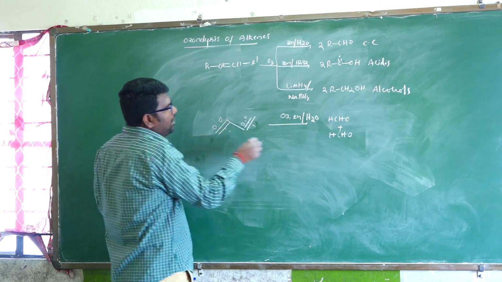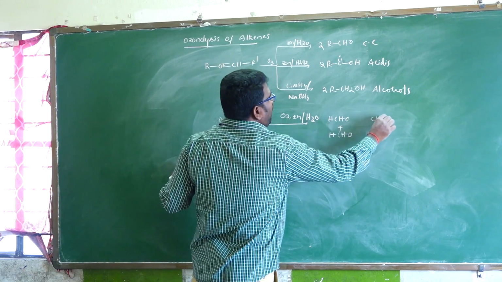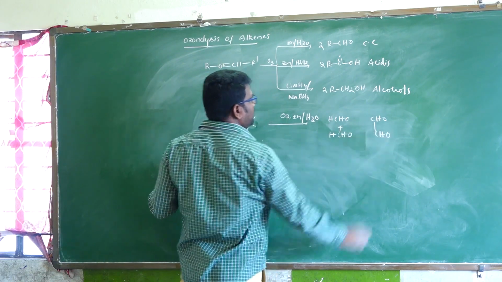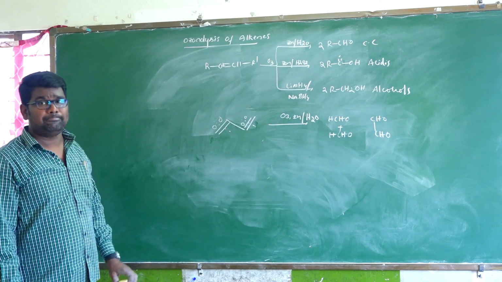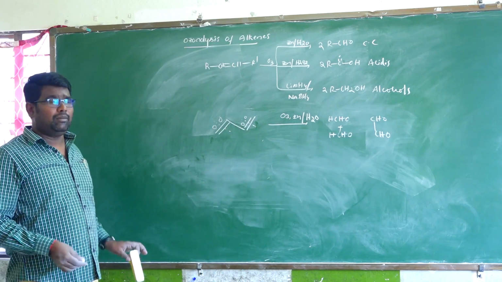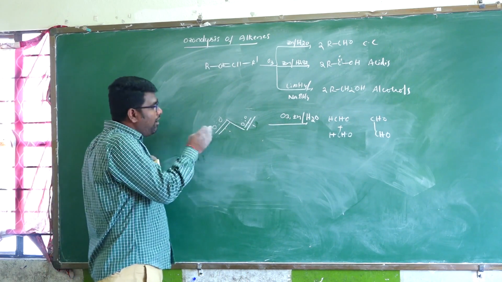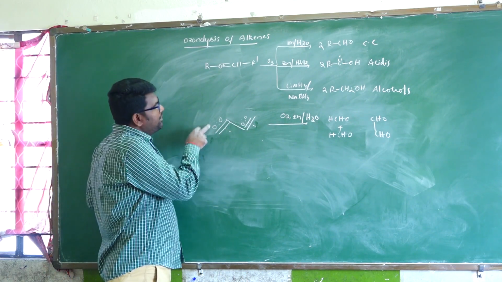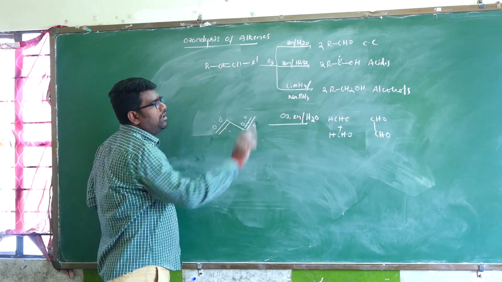And next here, plus CHO is attached to CHO. So this is the simple trick: break the double bond by adding the oxygen on both sides. Oxygen. So write the product.